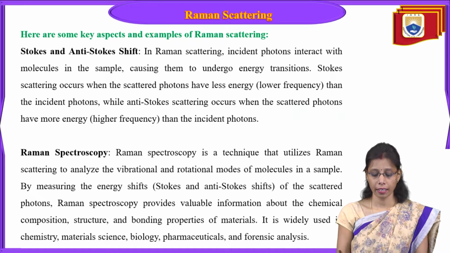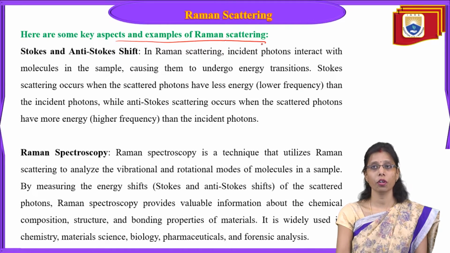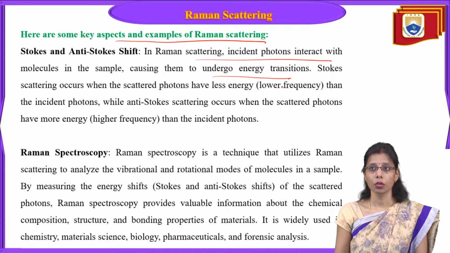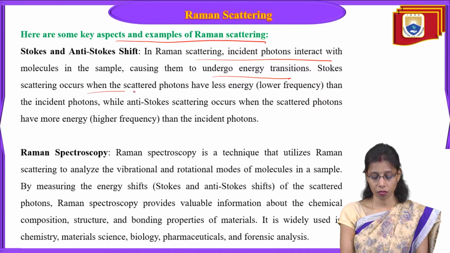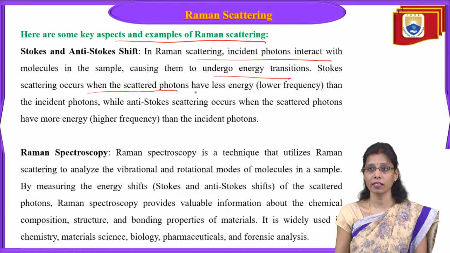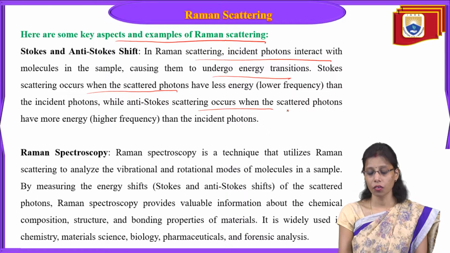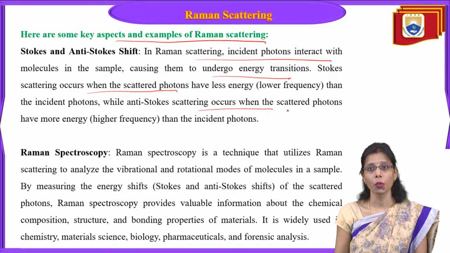Now, here are some aspects and examples of Raman scattering, like Stokes and anti-Stokes shift. In Raman scattering, incident photons interact with molecules in the sample and cause them to undergo energy transitions. Stokes scattering occurs when scattered photons have less energy than the incident photons, while anti-Stokes scattering occurs when scattered photons have more energy.